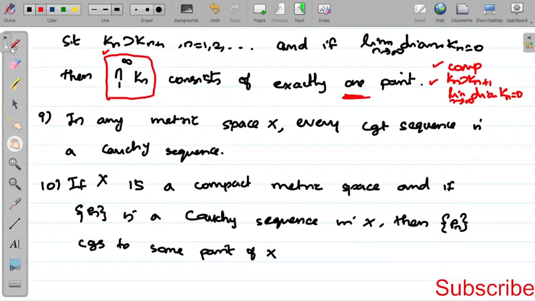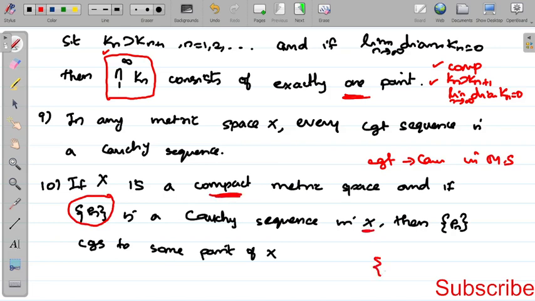Then the ninth one, in a metric space, every convergent sequence is a Cauchy sequence. Every convergent sequence is a Cauchy sequence in a usual metric space. Then 10th one, if sequence Pn is a Cauchy sequence in X and X is a compact metric space, then we can say that the sequence Pn converges to a point, and that point belongs to the compact metric space. Right?